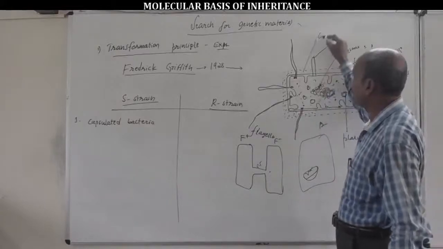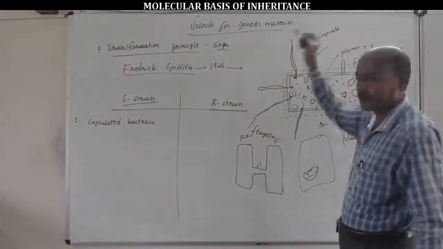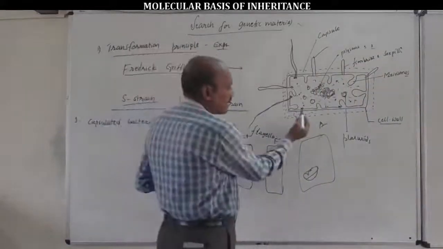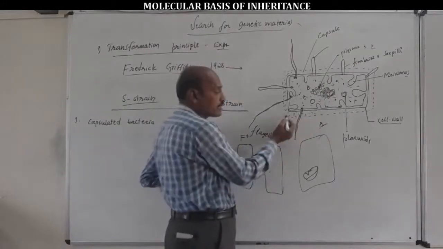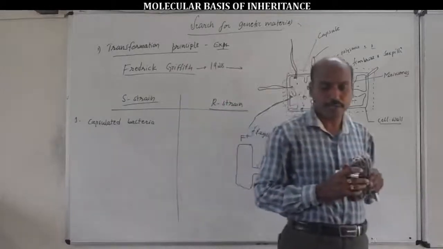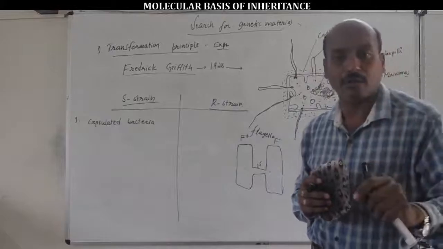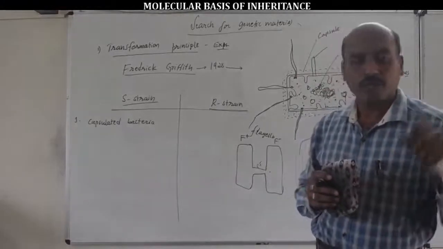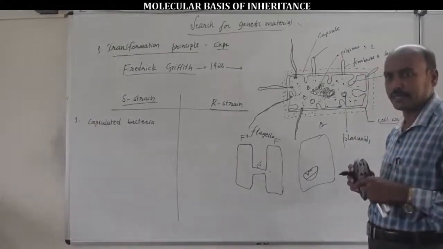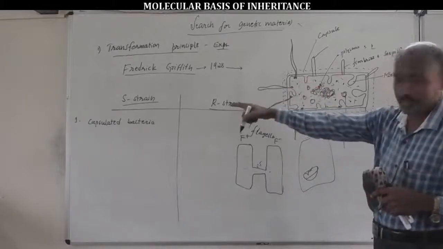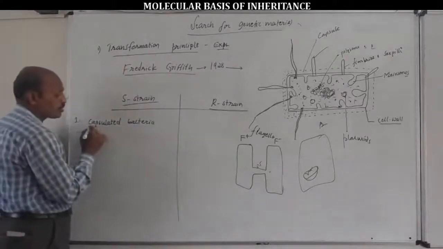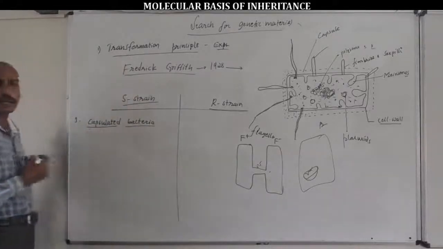A bacterium with a capsule is called a capsulated bacterium. Without a capsule it is called a non-capsulated bacterium. In our topic, S-strain bacteria possess a mucus coat outside the cell wall called the capsule.